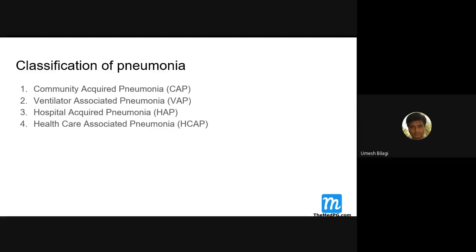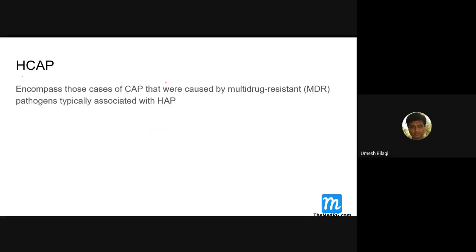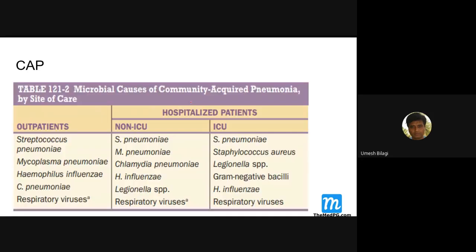It depends on where the pathogen has entered from. Basically, healthcare associated was introduced to encompass those community acquired pneumonias that were caused by multi-drug resistant pathogens typically associated with hospital acquired pneumonias. To include them, they introduced this category, but later on they found it is useless. Why?